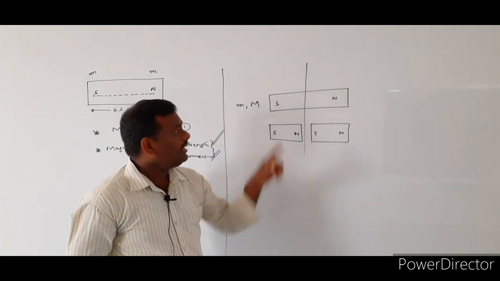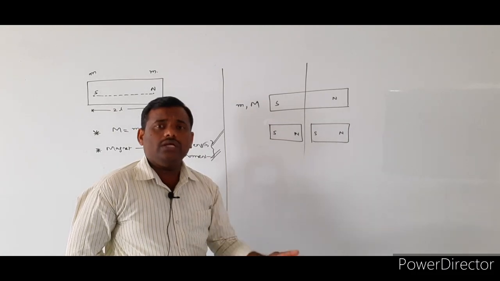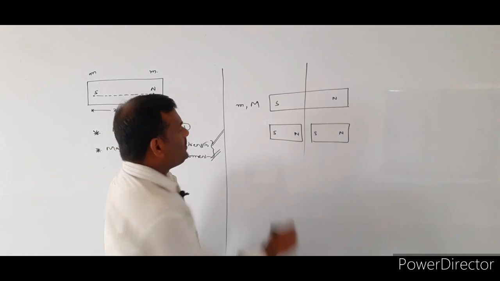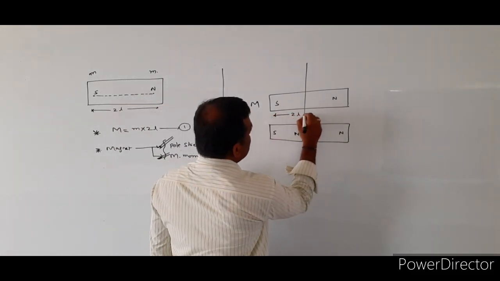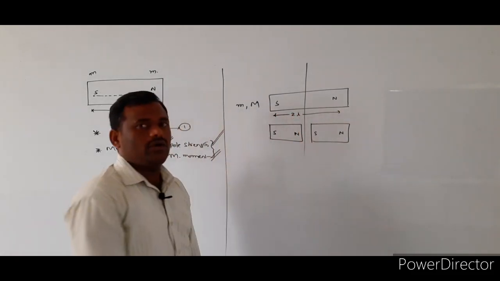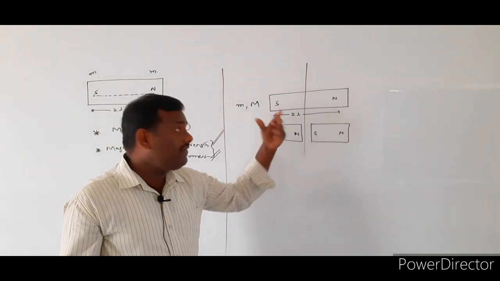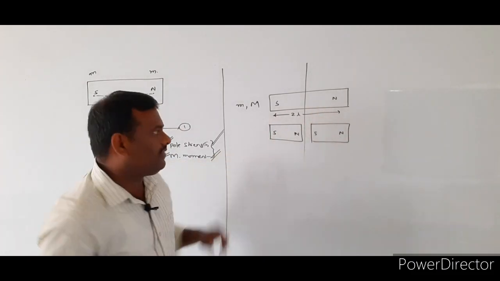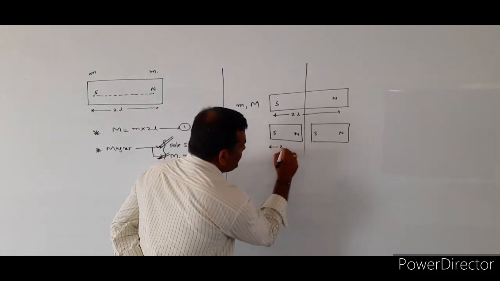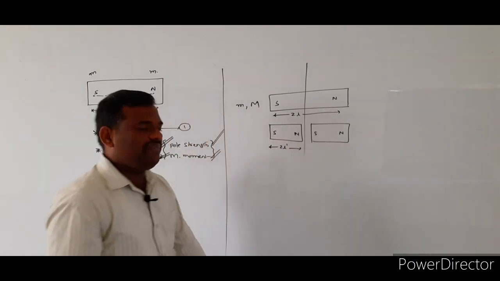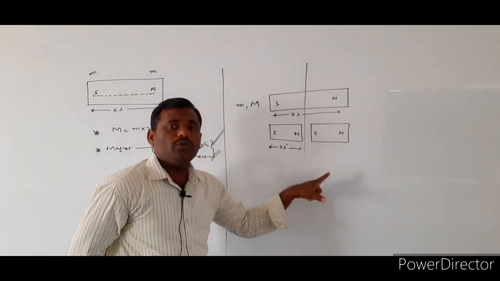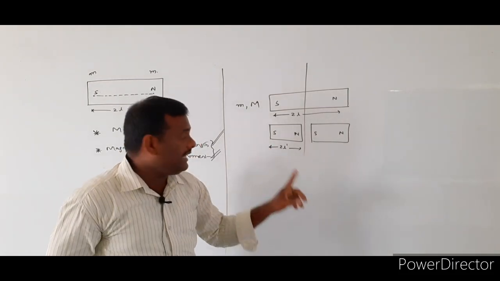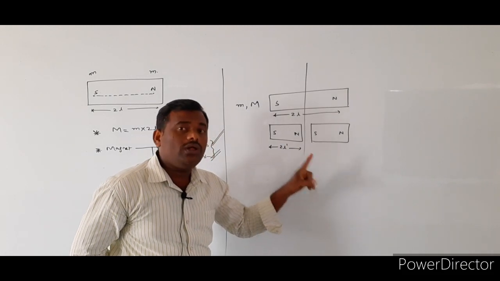Now, that bar magnet will be divided into two equal parts. Initially, the distance of separation between the south pole as well as the north pole is equal to what? 2L. Whenever they are cut into two equal parts, the distance of separation between south and north pole of any one of the magnets will be indicated as 2L dash.